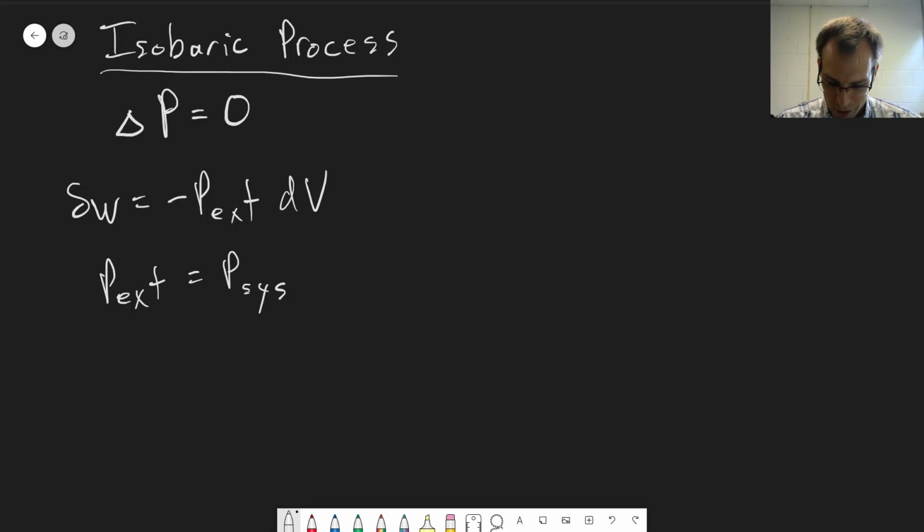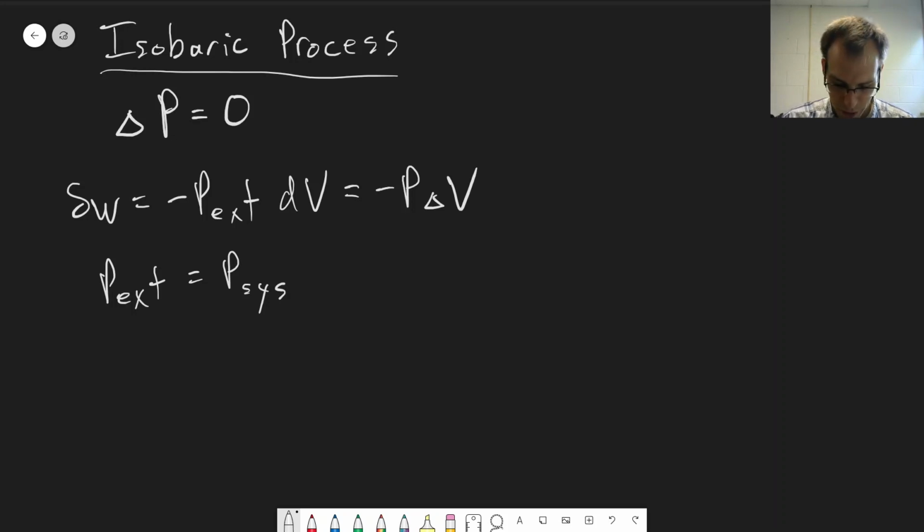Okay, so we can write that this will be minus P delta V. Right? There's nothing more to say to it than that. We can just integrate this and we just get minus P delta V. And P external and P system doesn't matter, they're the same thing.